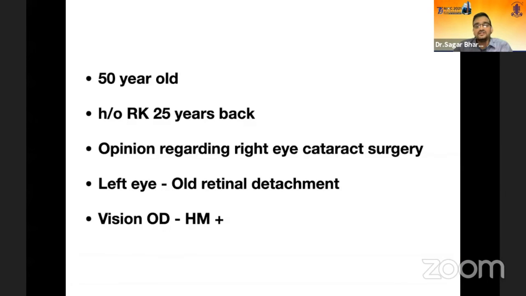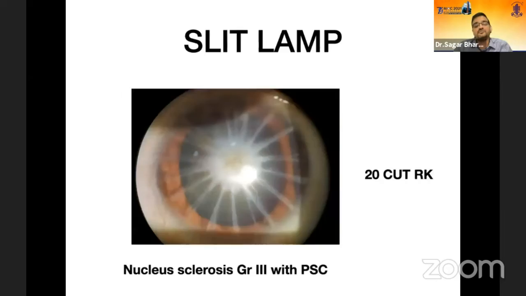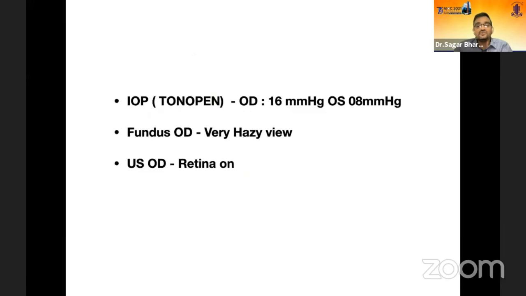I'll show you the next case, which is a little more difficult. This was a one-eyed patient, the other eye lost due to RD, and the patient had RK 25 years back, with just hand movement vision. And this was the picture of the patient. So a dense scar in the center with around 20 cut RK. Now, how do we handle this?